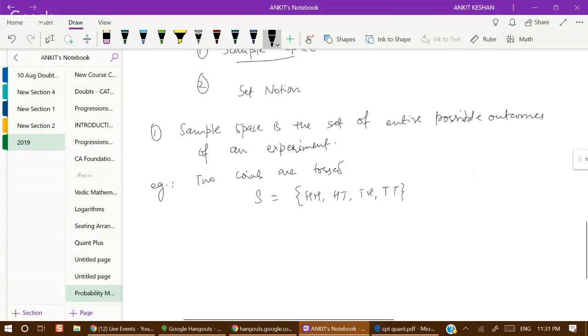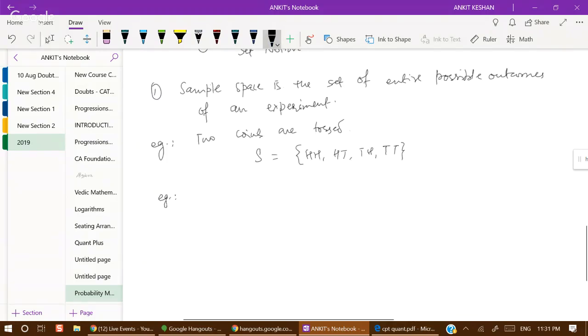Okay. For example, a coin and a die are tossed, or we can say rolled. So S will be, a coin is written first and thereafter we have the die.